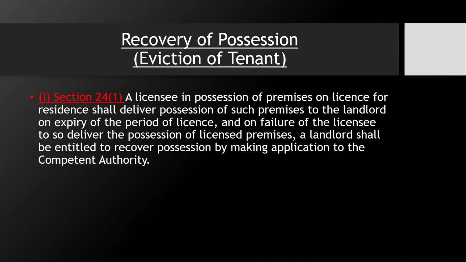Now point number I, section 24(1). A licensee in possession of premises on license for residence shall deliver possession of such premises to the landlord on expiry of the period of license. So license is not transferable, and after the expiry of license, you can ask the tenant to leave. Okay, and on failure to so deliver the possession of licensed premises, a landlord shall be entitled to recover possession by making application to the competent authority. Okay, so license is not transferable.